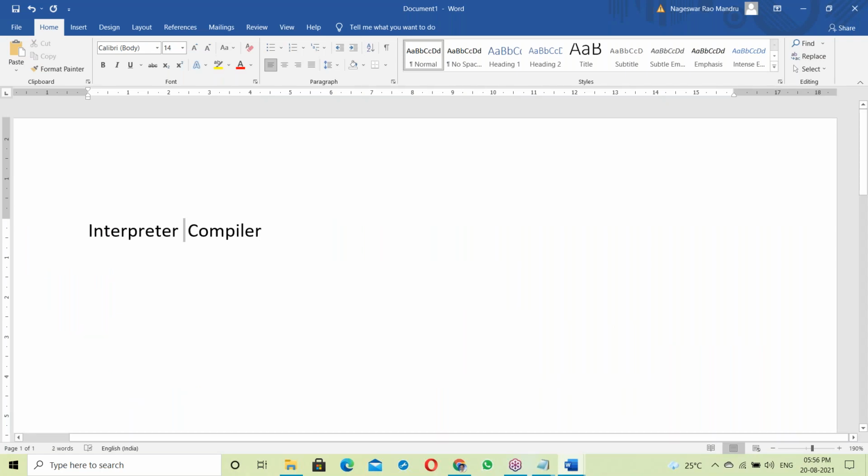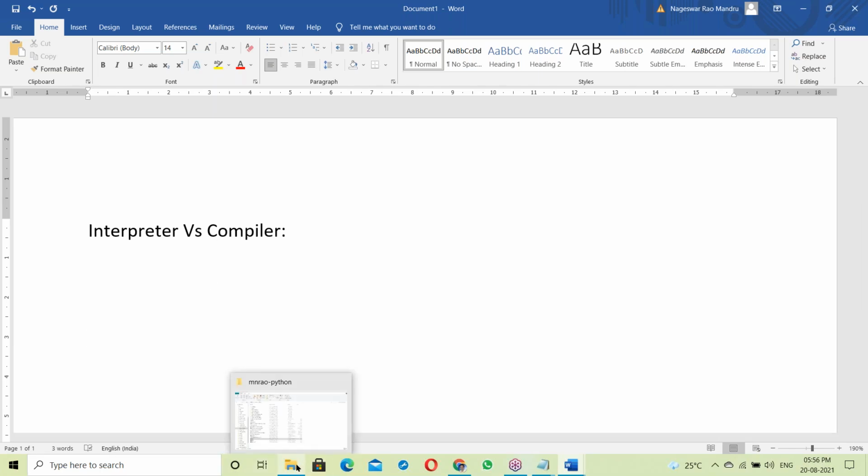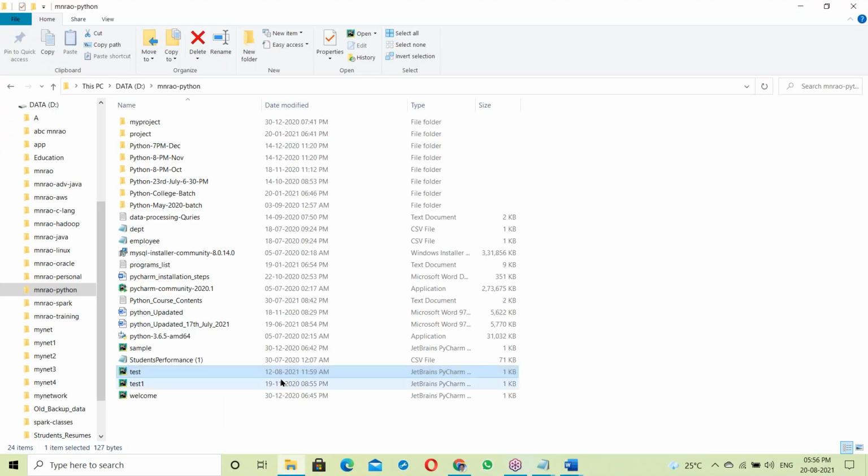Interpreter versus compiler. So what is an interpreter? What is a compiler? Any idea? For the interpreter, I'm taking a Python script. For the compiler, I'm taking a C program. Let us see the difference: how the C compiler works and how the Python interpreter works.